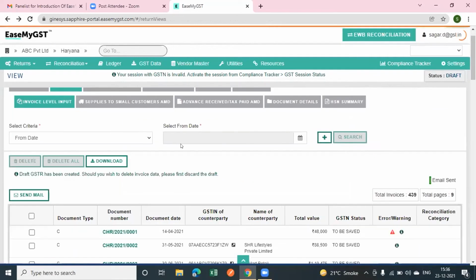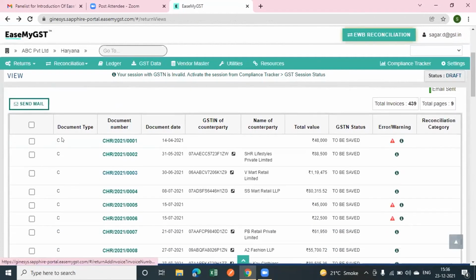After this, first, suppose while filing the GSTR1 return, you want to show your counterparty that the sales which I have made to you, I have also filed the return and submitted the invoices on the GST portal.